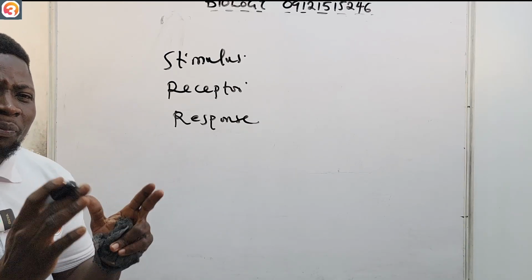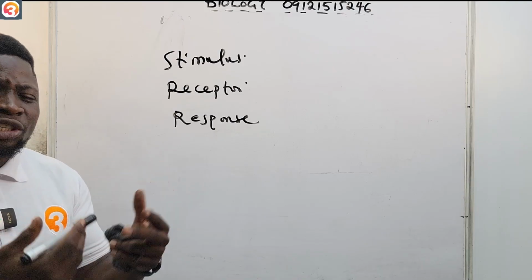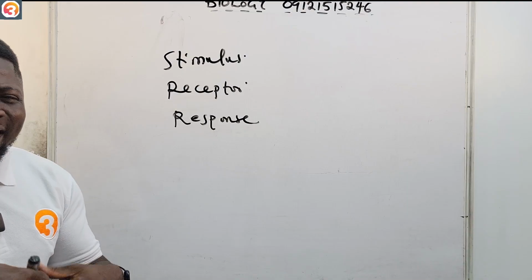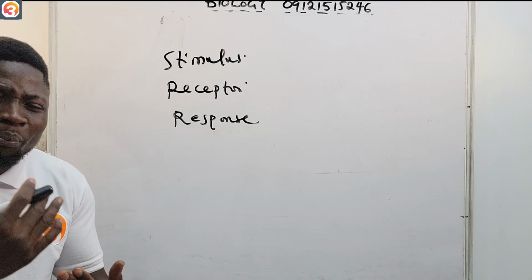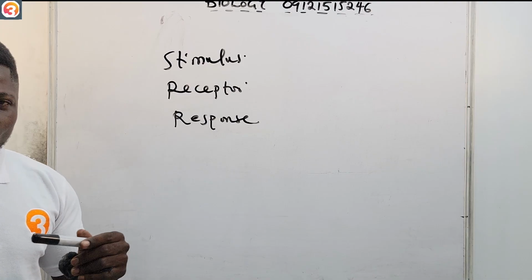So for us to function properly, this interaction that is constantly going on with the environment, the interaction that is going on in our body, needs to be properly coordinated. And that is why we're talking about coordination and control.